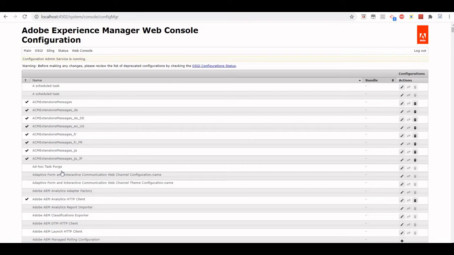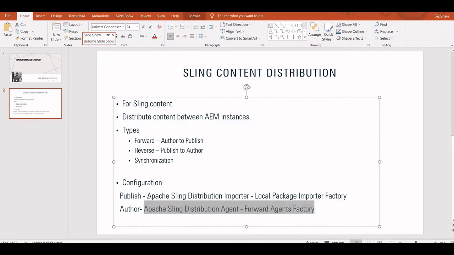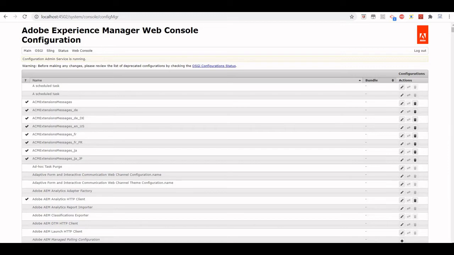So far, what we have done is we have configured a service on the publish side. We have created a service, meaning a system user, we have given proper permission, and after that we have changed this service through the UI. Now let's see how it is working. So we have a curl command available.